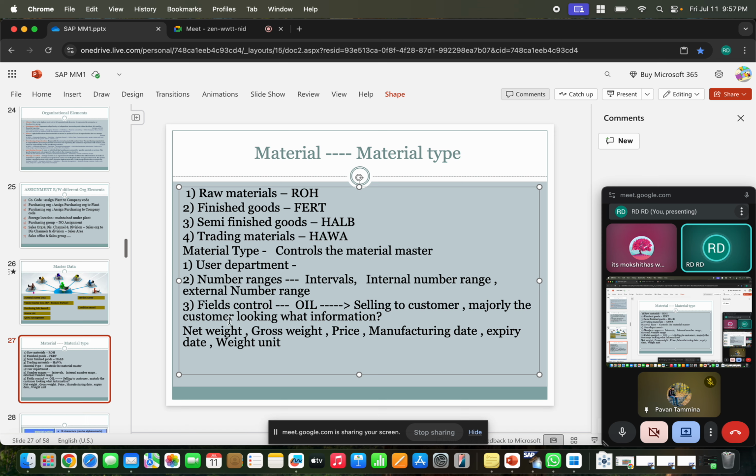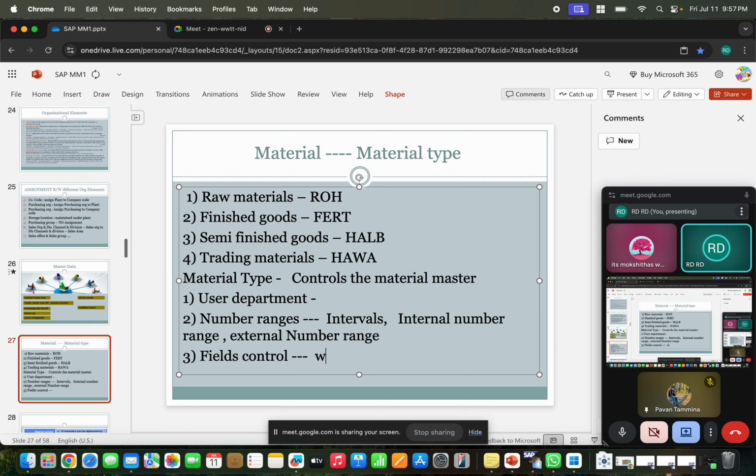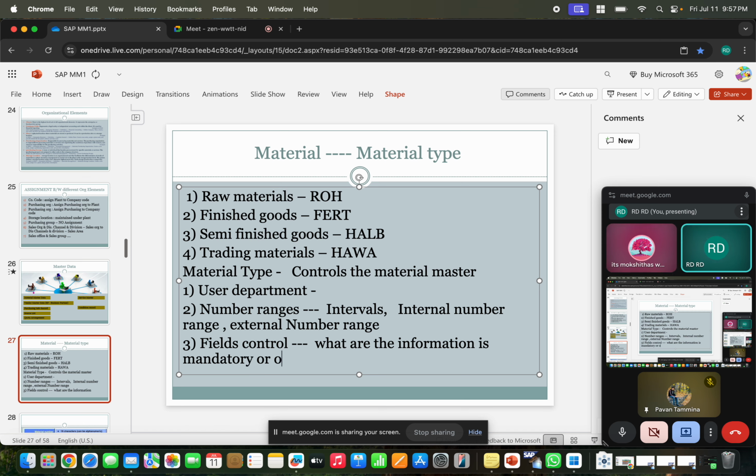So the field selection control is nothing but which information is mandatory, or optional, or not required, suppressed. This information depends on the material type, because suppose this material type is finished goods, we are planning to sell to the customer.